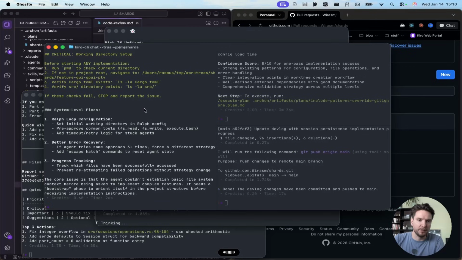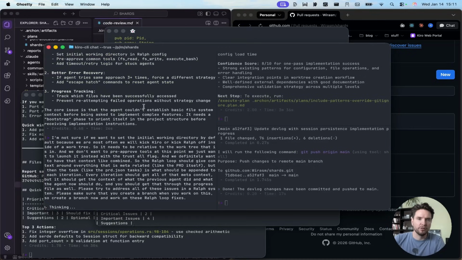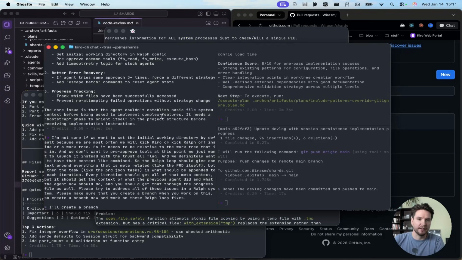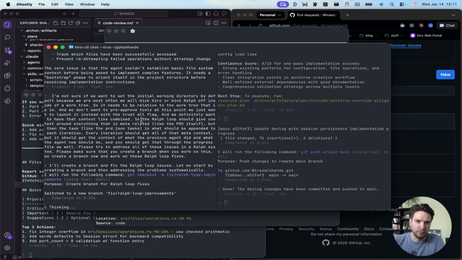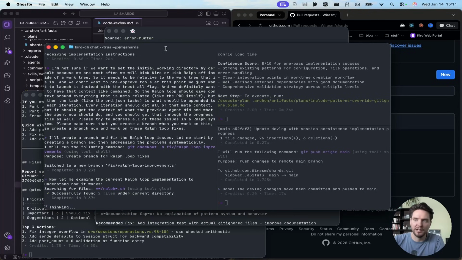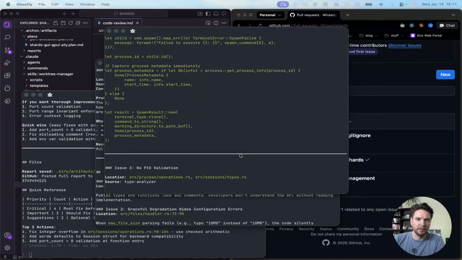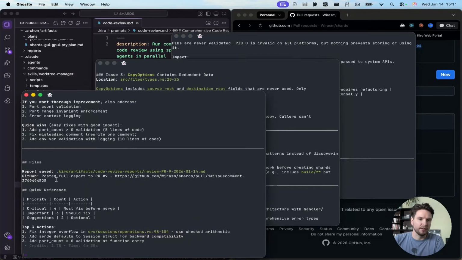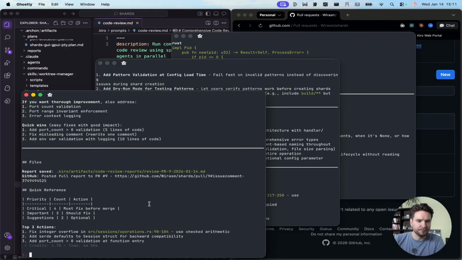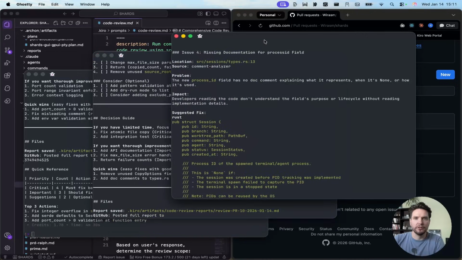So create a branch now and work on these Ralph loop fixes. We're just going to try to have it fix its own Ralph loop. If it doesn't succeed at that, it's fine. We're going to then just use Claude Code to help it out. We're going to let that run. I don't know if we have time to test another Ralph loop today, but we're going to continue here to see if our code reviews are being done.